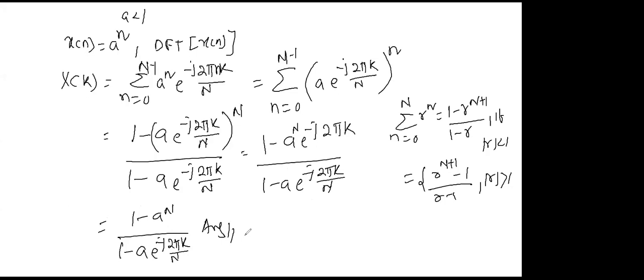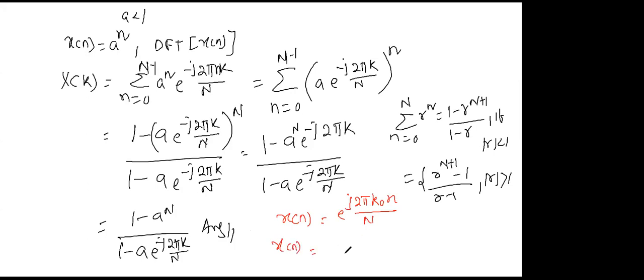Understand, all of you? Yes, sir. Okay, it's very simple. Now, using this, try two homework questions. We'll stop here. The homework question: if x of n equals e to the power j 2 pi k0 n by N, then find the discrete Fourier transform.